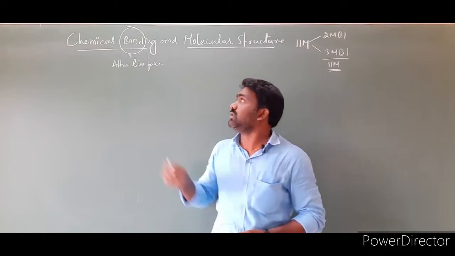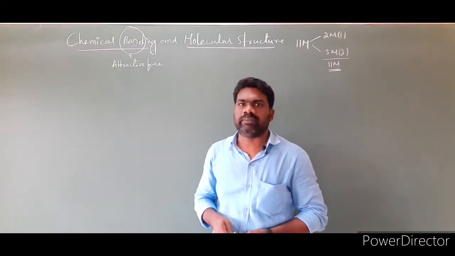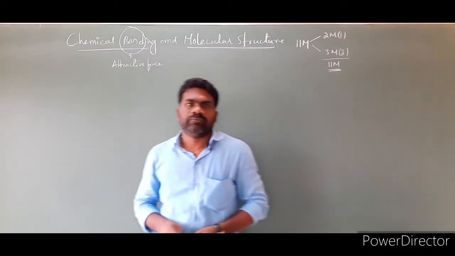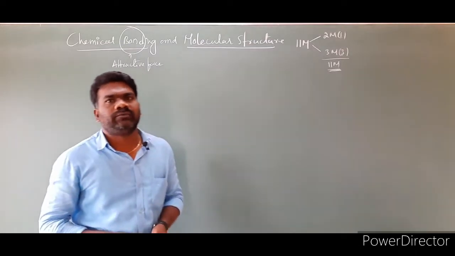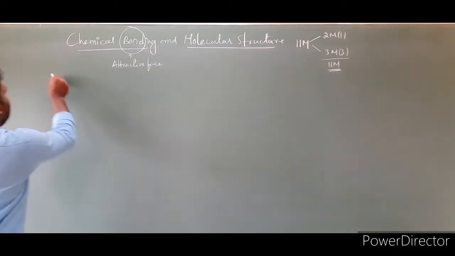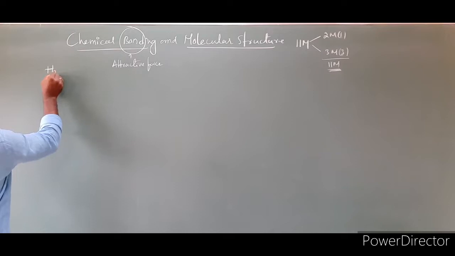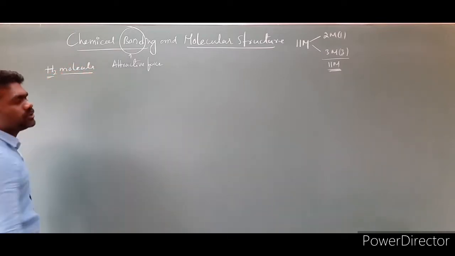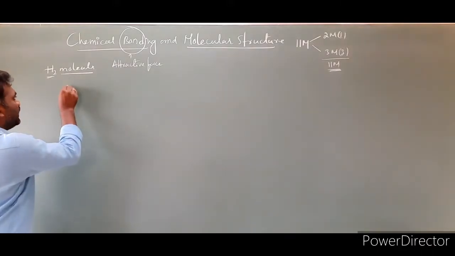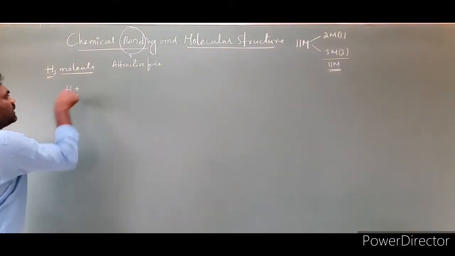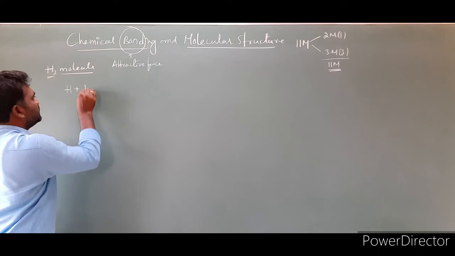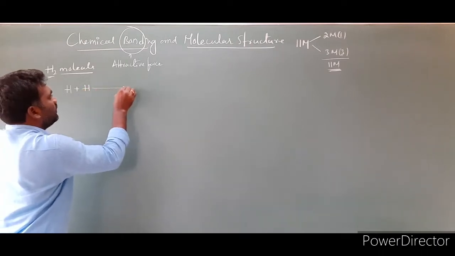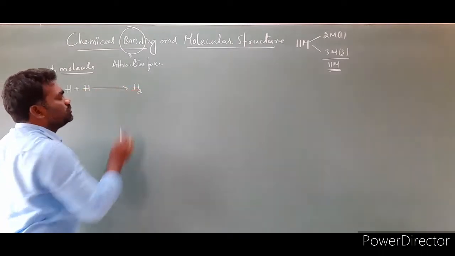Let us understand the meaning of this statement by taking one general example: the formation of a hydrogen molecule, H2. A hydrogen atom combines with another hydrogen atom to form a hydrogen molecule, H2.